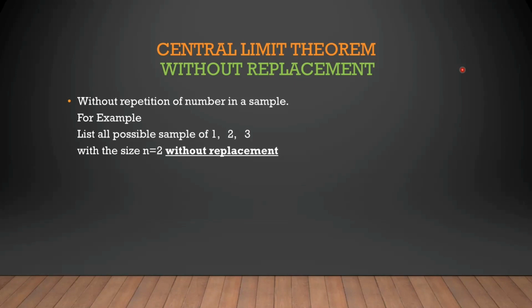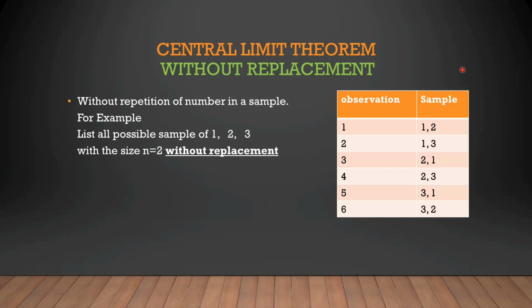So, for example, we have here the observation and the sample. So, yung sample natin is, nag-start siya sa 1, 2. Hindi siya nag-start sa 1, 1. Dahil, pag nag-repeat siya, it is part of the with replacement. So, since we are here in the without replacement, so dapat without repetition of number. Kaya, 1, 2, 1, 3, 2, 1, 2, 3, 3, 1, and 3, 2 ang ating sample. So, kung mapapansin nyo, wala yung 1, 1, 2, 2, and 3, 3. Dahil, yun po ay ang repetition of number.